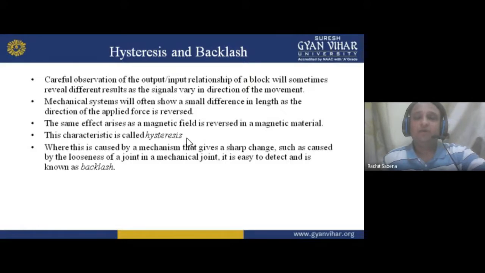The pointer will always give you a false reading. You are making a loose connection, a loose joint. So that is known as backlash. So two things are there: reversal of the applied stress, again affecting the reading, that is known as hysteresis. A loose joint where you are not connecting in the proper way, that is backlash.